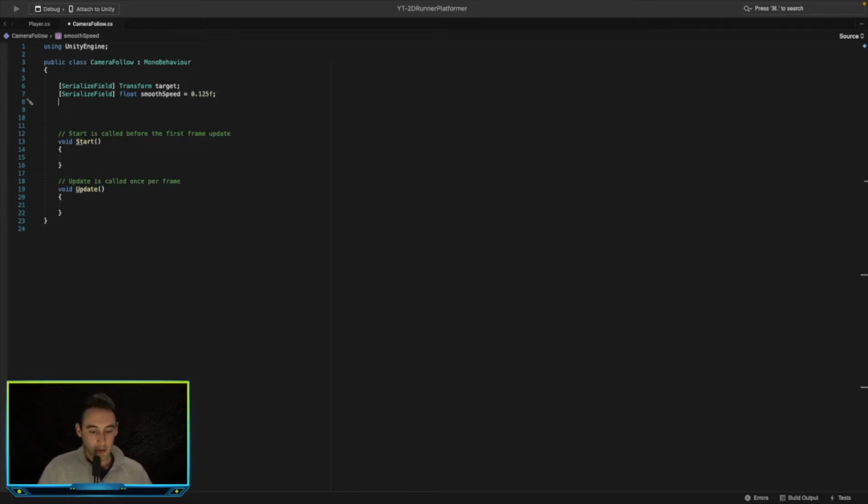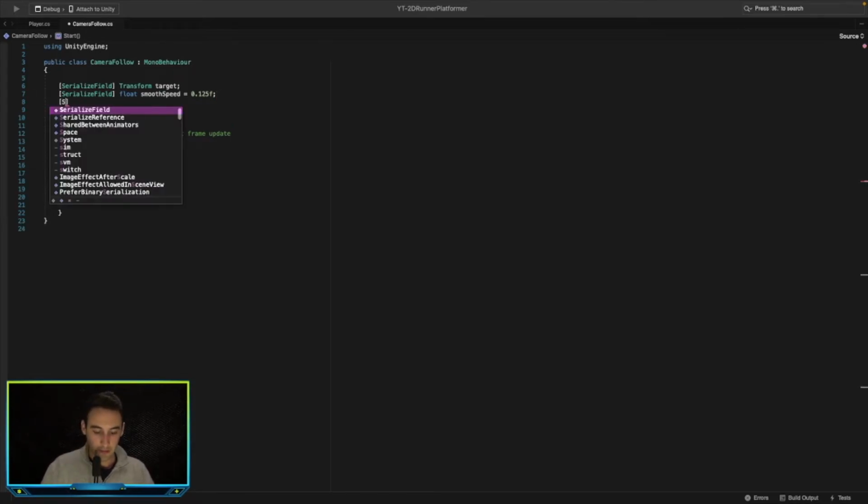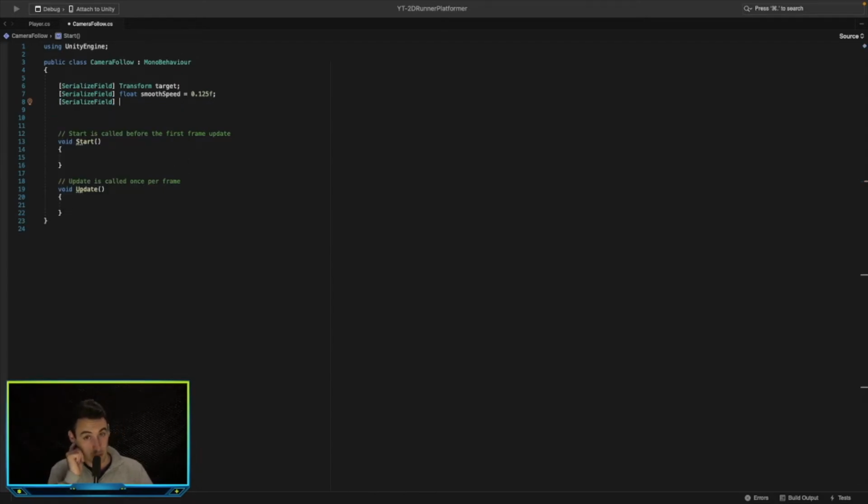And then we want to add an offset to the camera, so that we can get the player in a good position, and so we don't have the player directly on top of the camera. We want it zoomed out a little bit and maybe to the top, just so that it looks a little bit better.